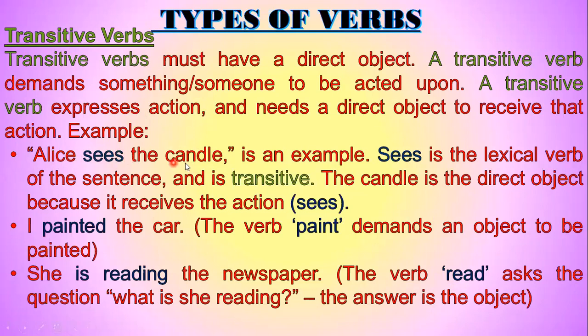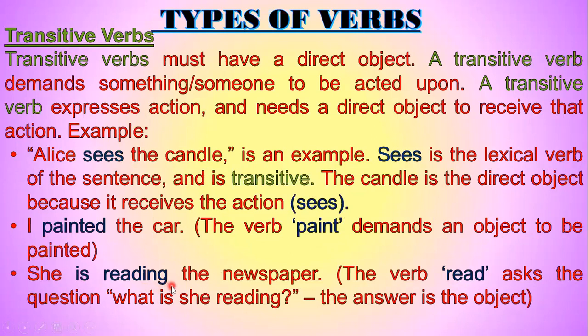Alice sees the candle is an example. Sees is the lexical verb of the sentence and is transitive. The candle is the direct object because it receives the action. I painted the car. Painted is a transitive verb because it is followed by an object, the car. The verb paint demands an object to be painted.